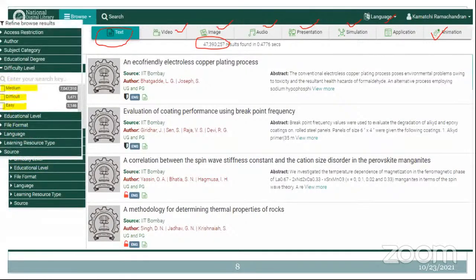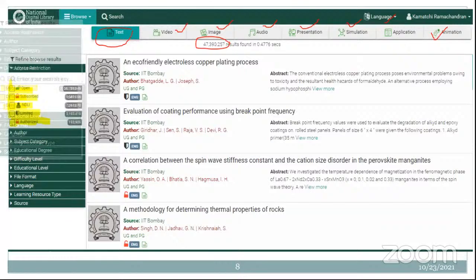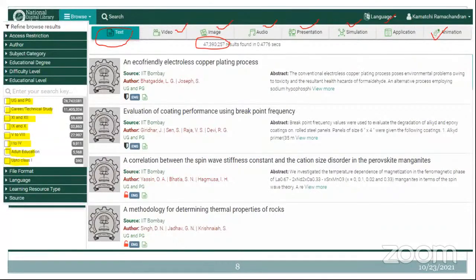And there is a difficulty level also they have given. So I am looking for content which is of medium difficulty, or in a very easy manner. I need content that is easily readable. Like that, you can search by difficulty level also, or by education level. I am looking for content on UG, or for career perspective, or for research perspective. Therefore that also you can access here.